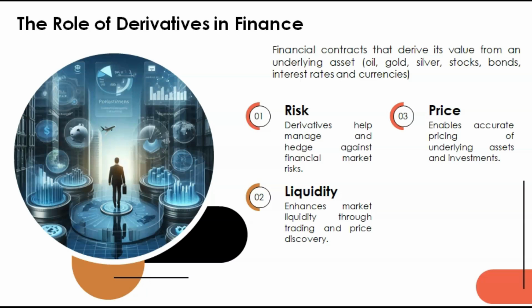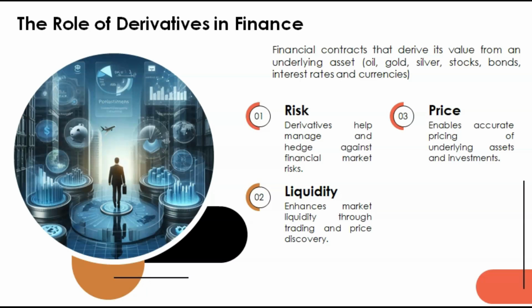So a derivative is a contract. It is a contract with which a buyer agrees to purchase an asset on some future date at a specified price. Okay, so there will be a buyer and there will be a seller. So two parties are there, buyer and seller.